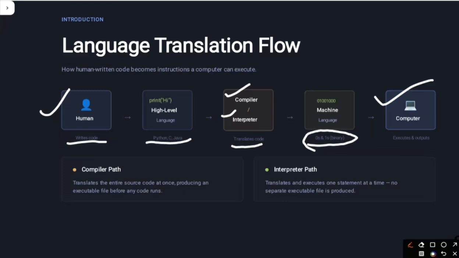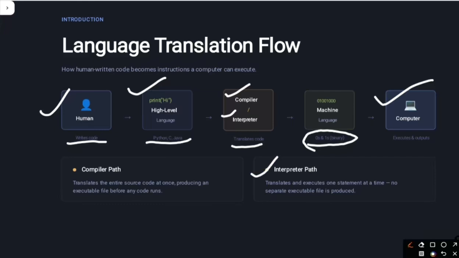So the compiler path means translating the entire source code at once, and producing an executable file before any code runs. Whether the code is 100 lines, 200 lines or 1000 lines, it will compile it at a time and give you a list of errors before you run the code, if there is any error. But what does the interpreter part do?